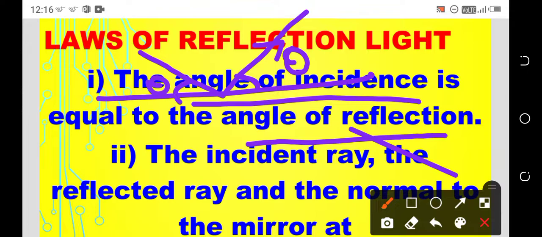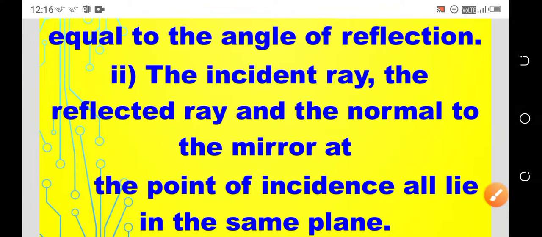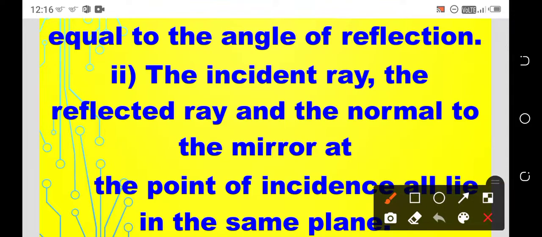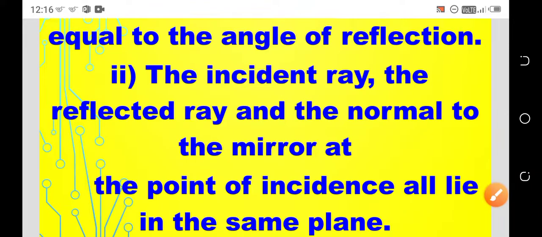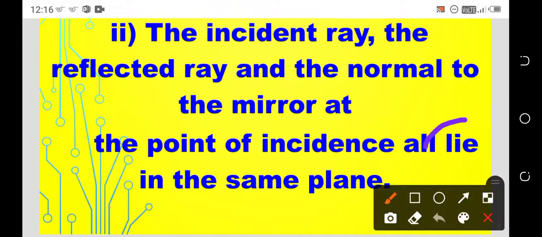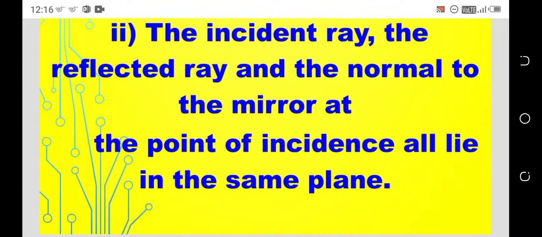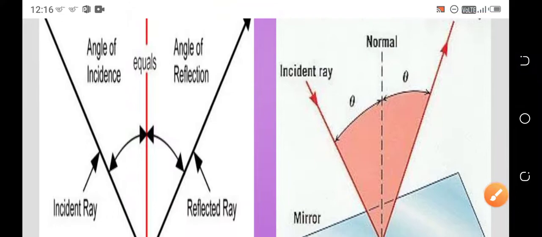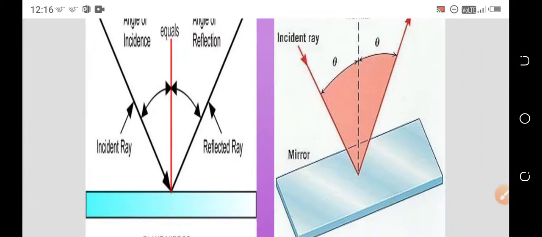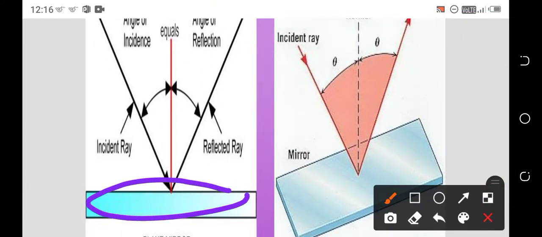Similarly, we have the second law: the incident ray, reflected ray, and normal ray all lie in the same plane. See the picture, we have a surface. The light is incident here and is reflected.